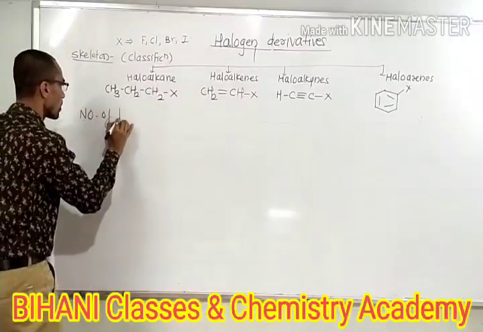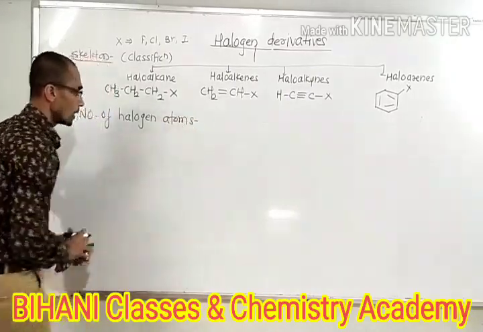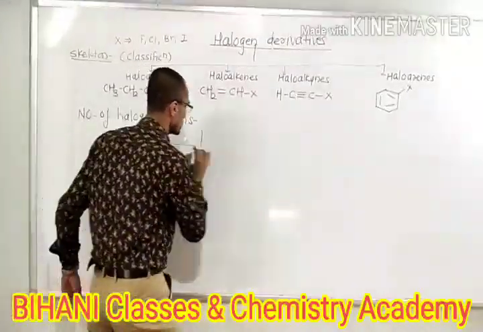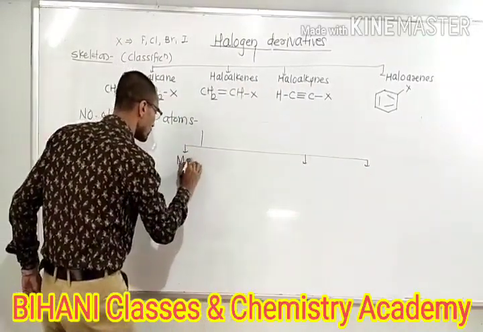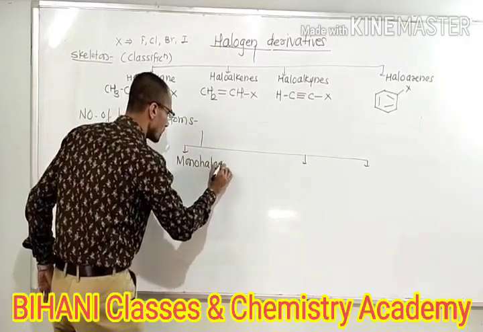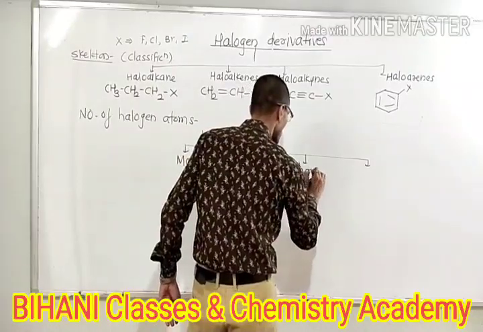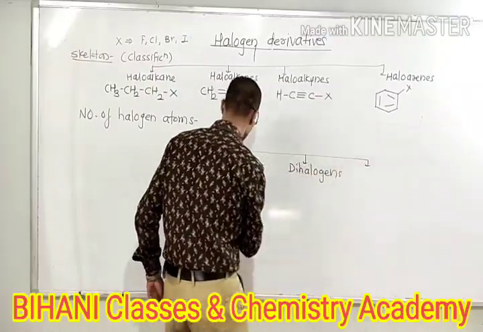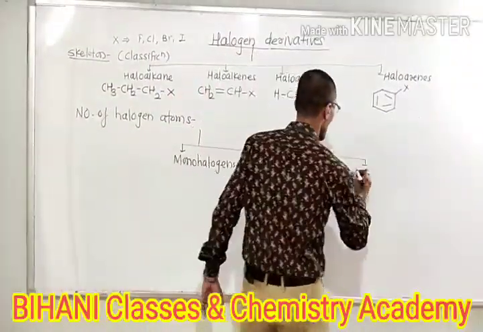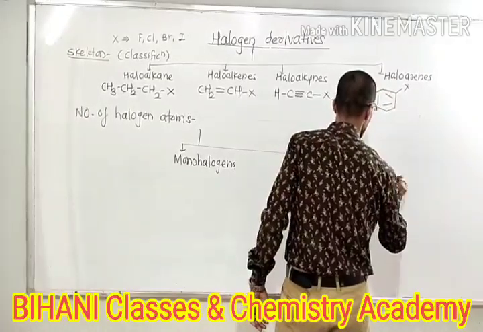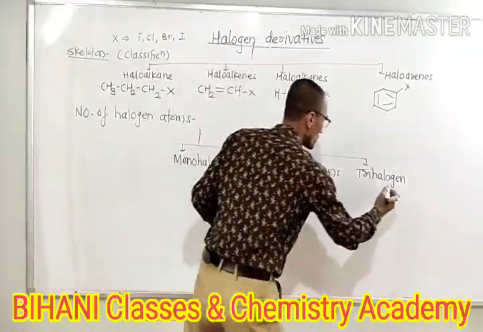They are classified as monohalogens, also called monohalogen derivatives, dihalogens, also called dihalogen derivatives, and trihalogens, or trihalogen compounds.